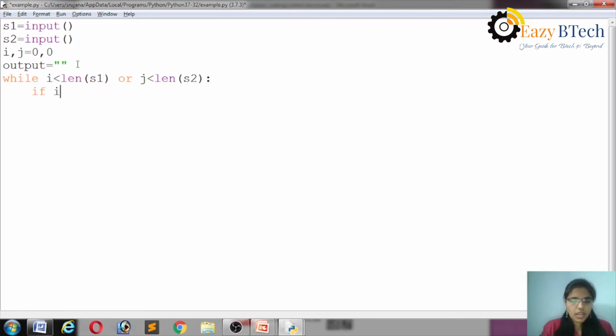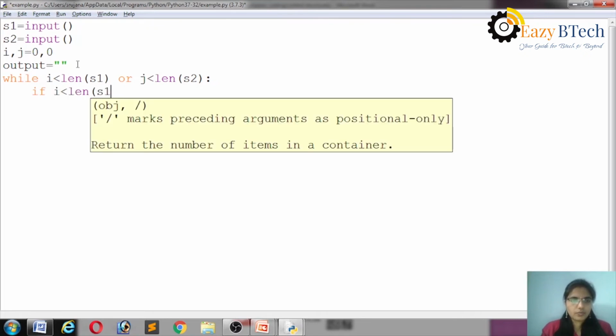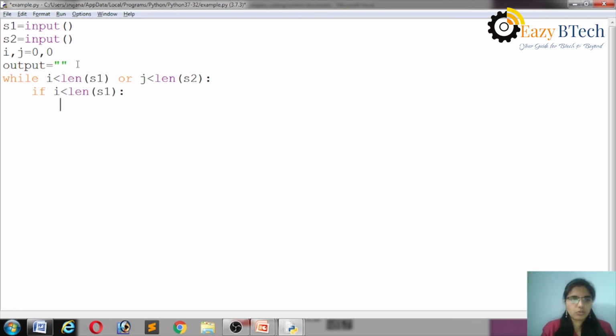If I less than len of S1, then it will enter into the if block. Then output is equal to output plus S1 of I.